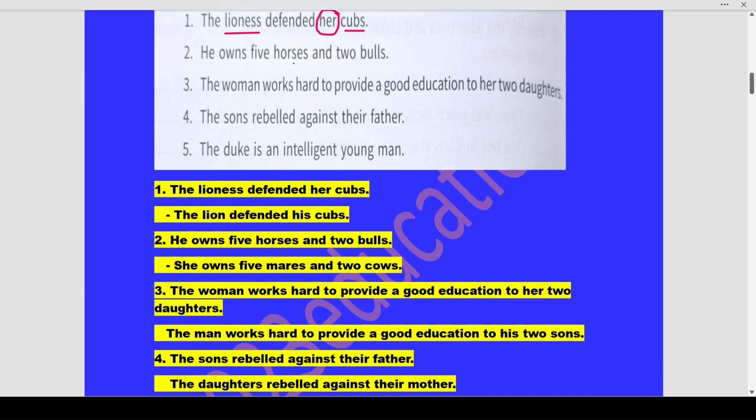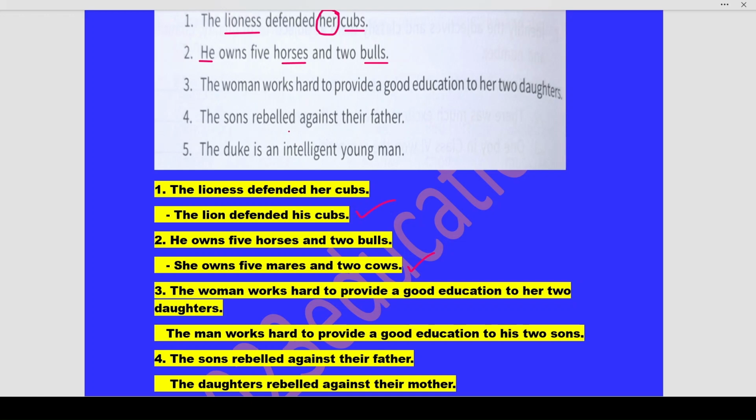He owns 5 horses and 2 bulls. So he has to be changed. Horses have to be changed and bulls have to be changed to the opposite gender. He becomes she, horses becomes mares, and bulls become cows. So this is your answer.